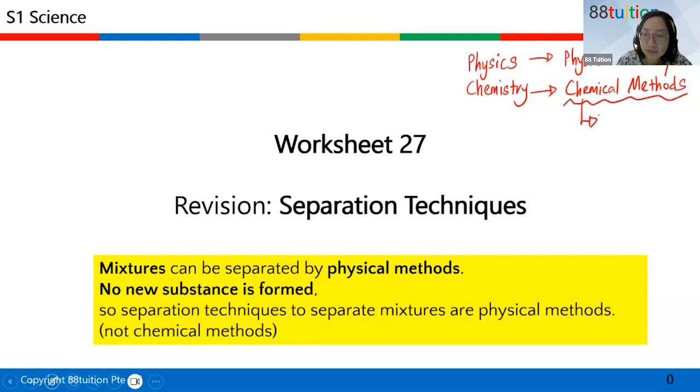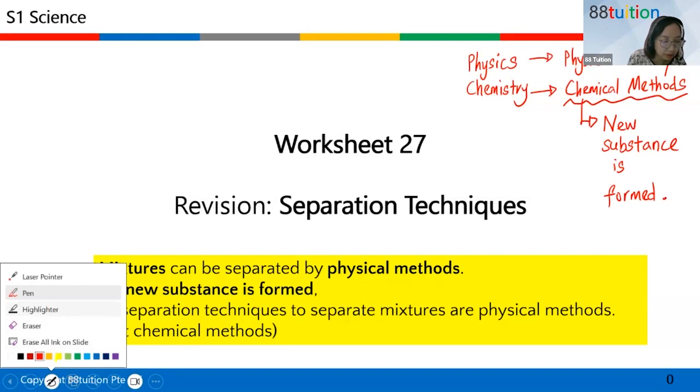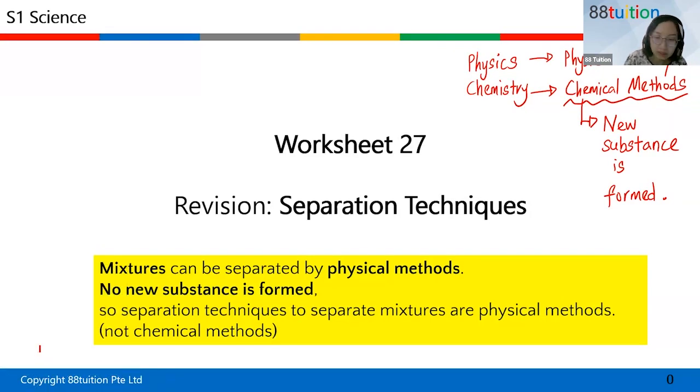Anyone knows? There must be what? No one knows? New substance is formed. Something new must be formed. So when you make something new, it's a chemical process or chemical method. Just take note of this word. As long as you see the word chemical methods, then it means new substance is formed.